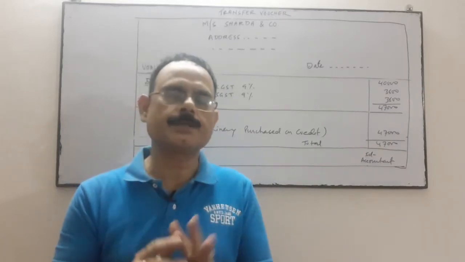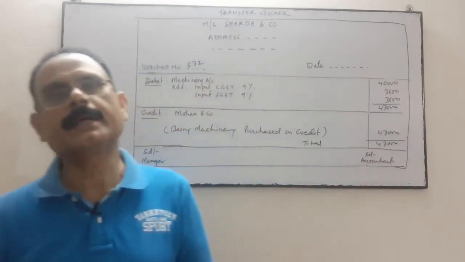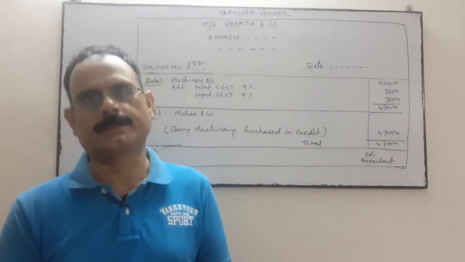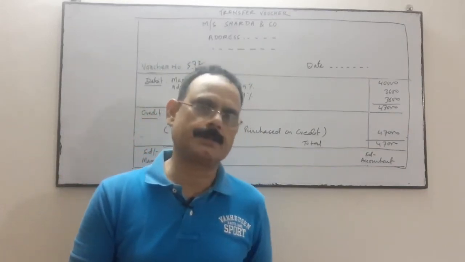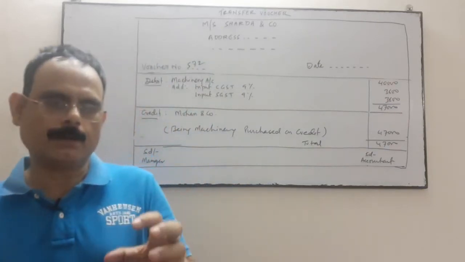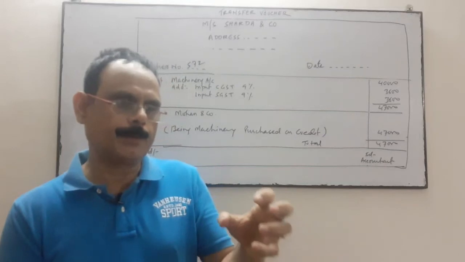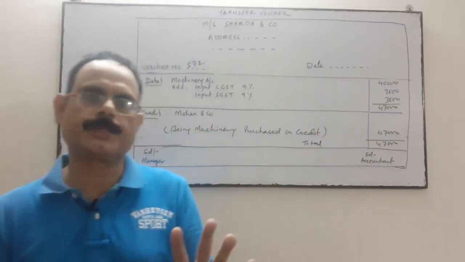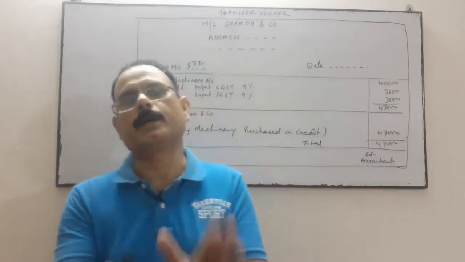For cash transaction, which voucher do we prepare? We prepare the cash voucher, which is debit voucher and credit voucher. And for non-cash transaction we prepare the transfer voucher. So from the source document we prepare the voucher, and after the voucher we record the transaction in the books of account.